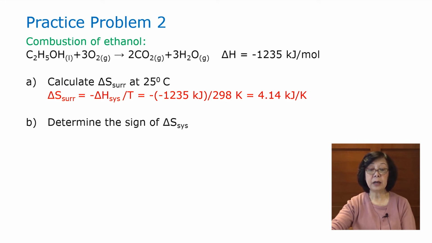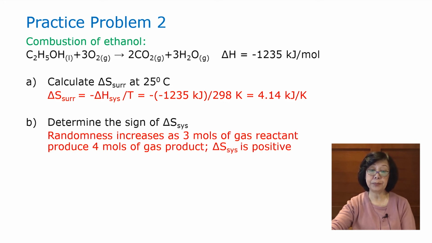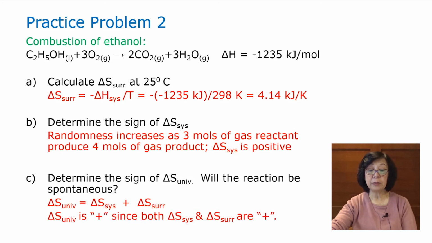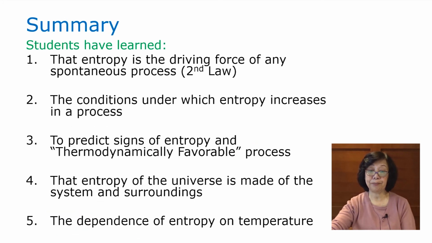Let's decide on the sign of the entropy change of the system. Remembering that we are going from 3 moles of gas into actually 5 moles of gas product, not 4, 5 moles of gas product. So the entropy change of the system is increasing, which is positive. Therefore, the entropy change of the universe based on 2 positive signs will be positive. That means the reaction will be spontaneous.